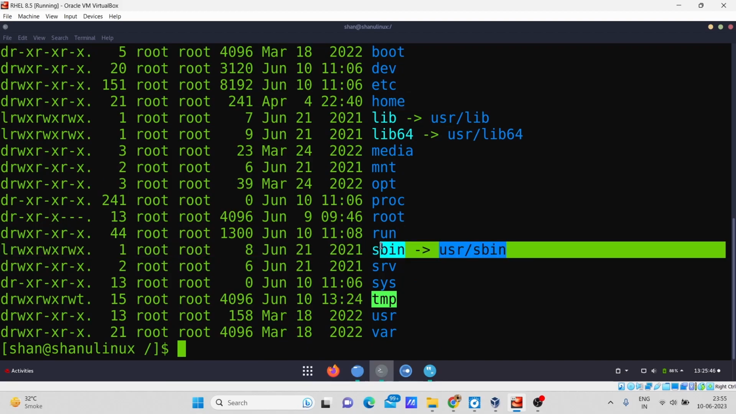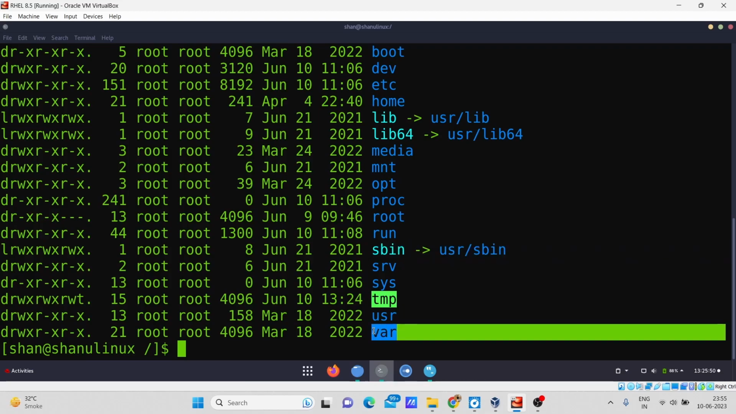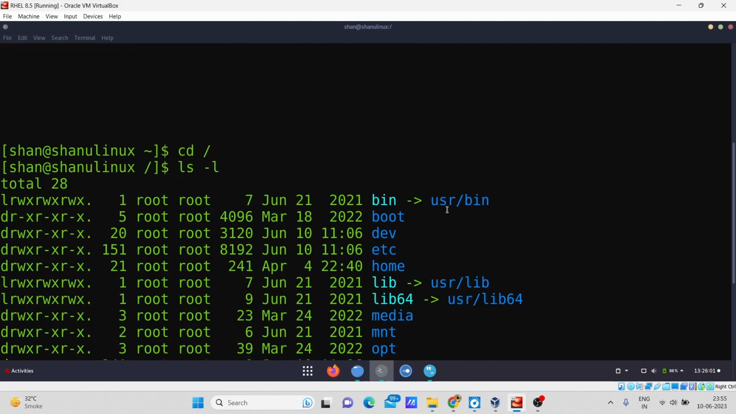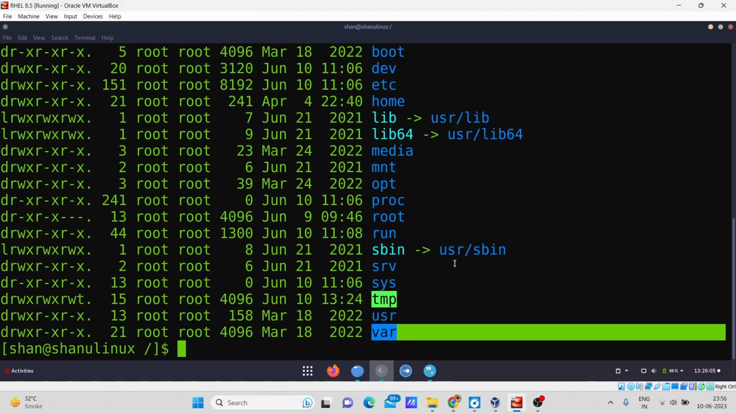Where all the scripts and the commands are located. And then we have this one, which contains the log files. So yeah, this is the main thing in our Linux file system, this is how our Linux file system is structured. So yeah guys, this was about how the file system is structured in Red Hat Linux especially.